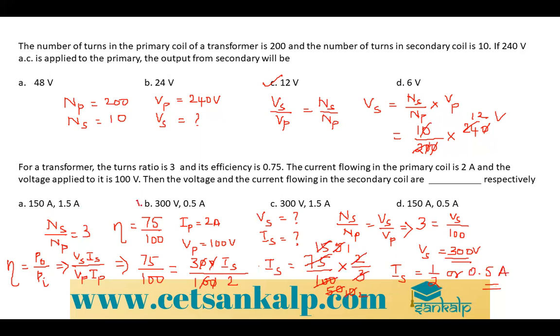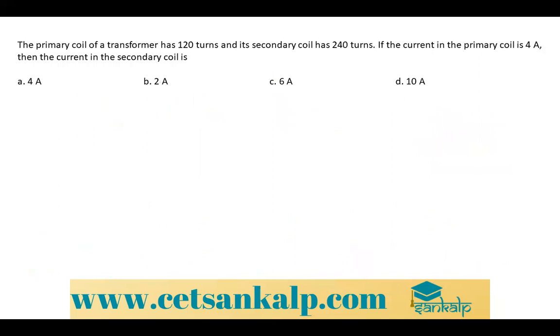So the answer is option B. So 300 volt, 0.5 ampere. I hope you are clear. Right. So the last problem. The primary coil of a transformer has 120 turns and its secondary coil has 240. So I can take this as